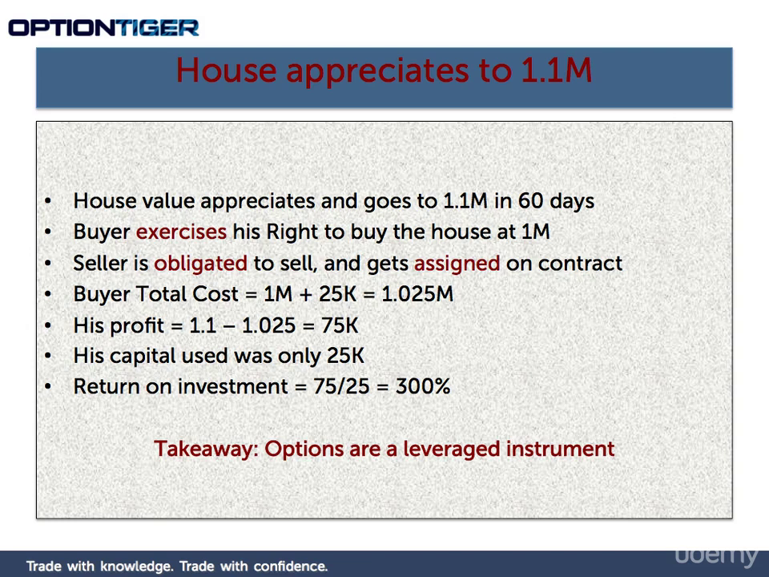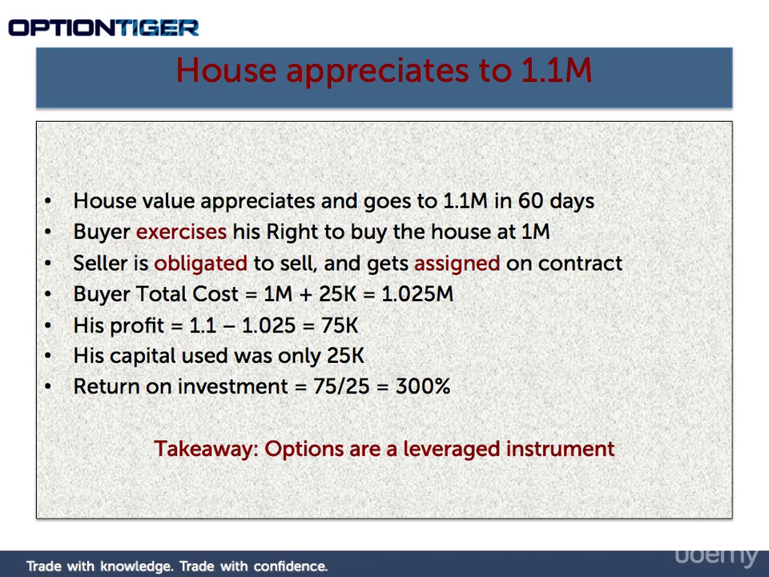Our total cost was $1 million plus the $25,000 that we paid in the premium, $1,025,000. Our profit, therefore, if we could sell this option in the marketplace, is $75,000. But we used only $25,000 capital to do this transaction. So our return on the investment was $75,000 divided by $25,000, which is a 300% return.